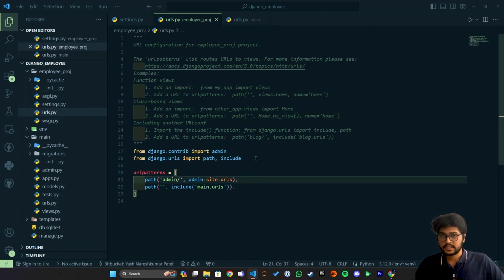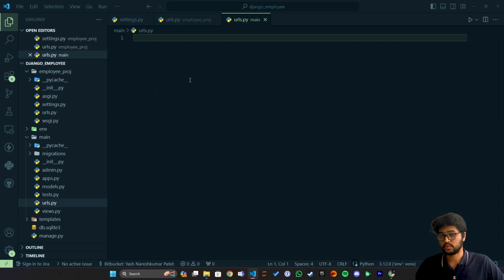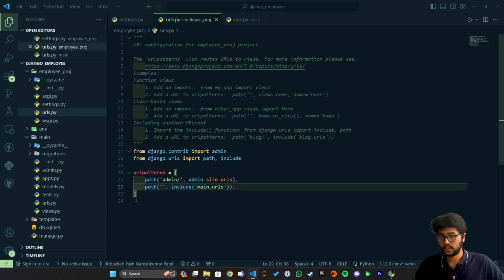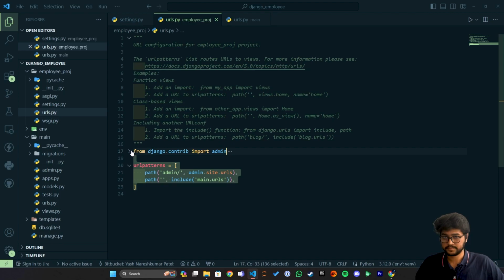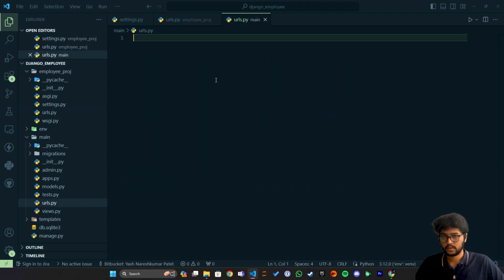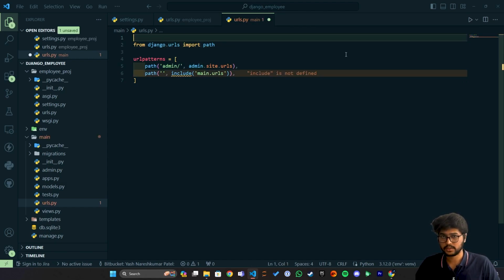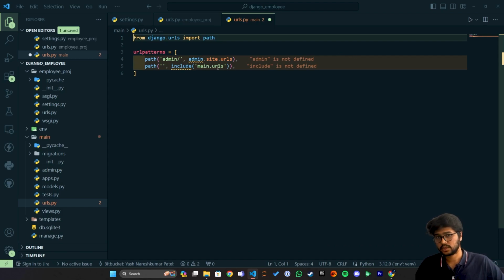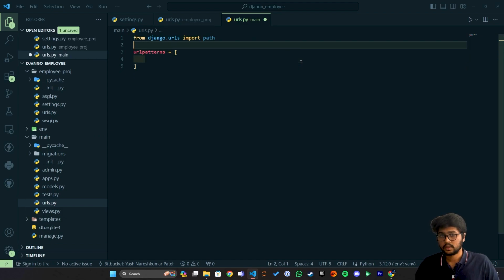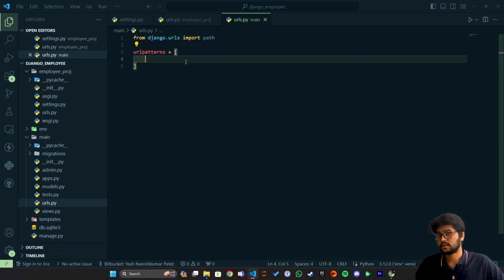Now since this main URL file is going to contain all the paths related to the home, we need to create the URL patterns. Copy this. We don't need this include package, the admin package, and we also don't need this post URL. We just need this path package, and here we are gonna write the URL for the views which we create in the project.